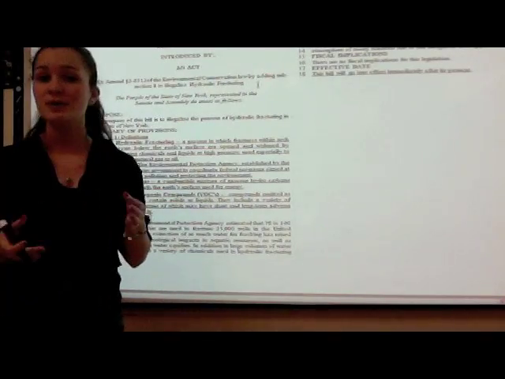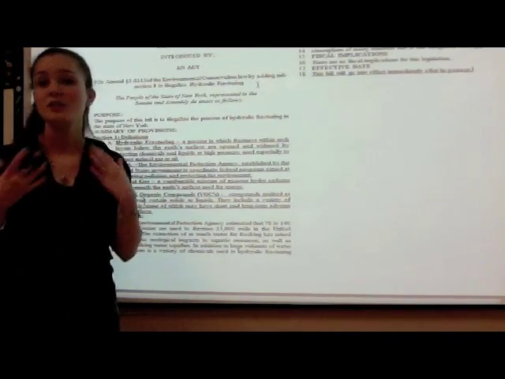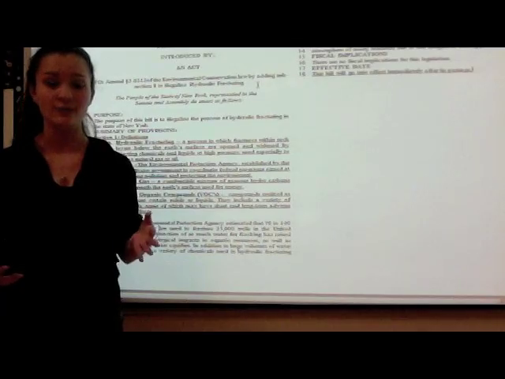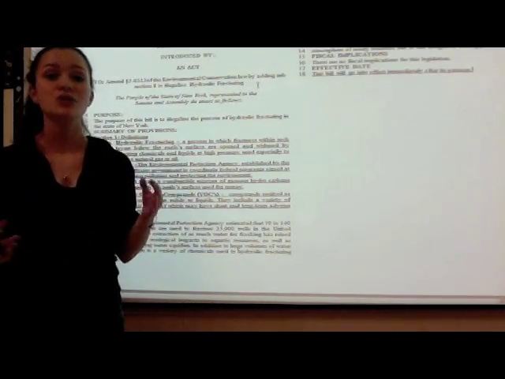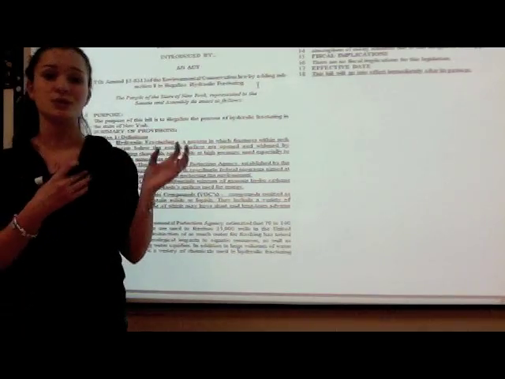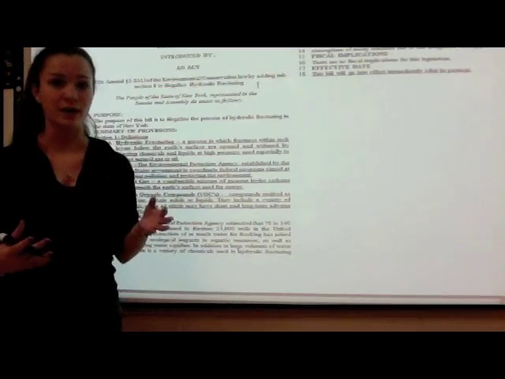Now, a lot of your bills might not be that complicated. It could simply be something that says to amend section, whatever section of the original law you have, to do this. And it can just basically be set up in that way. As long as you have to amend or to change or to add a section of a law in your title, it's perfectly fine.